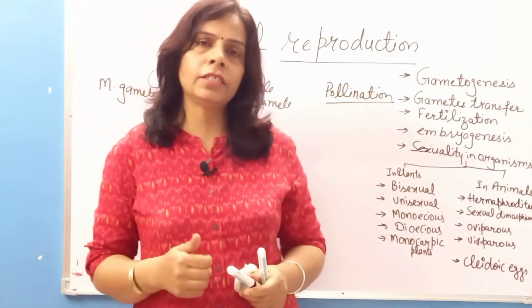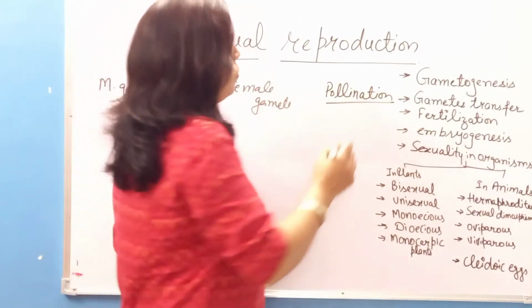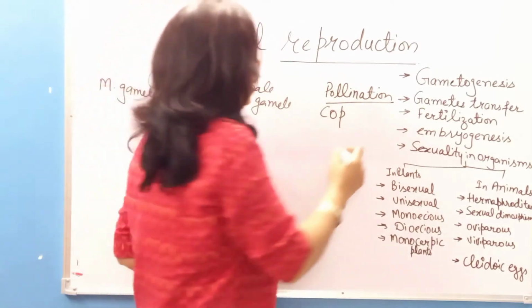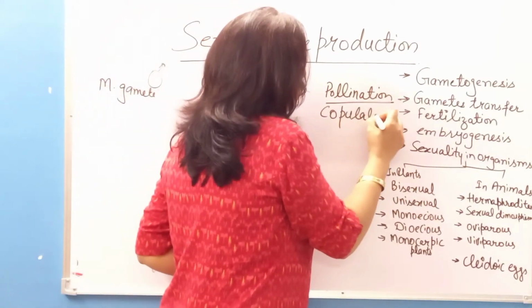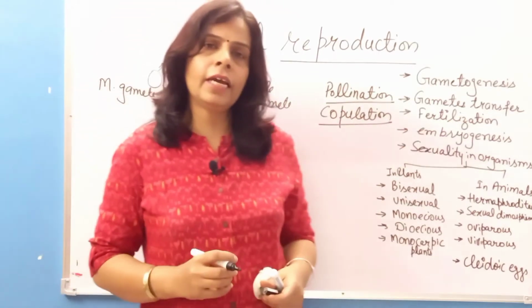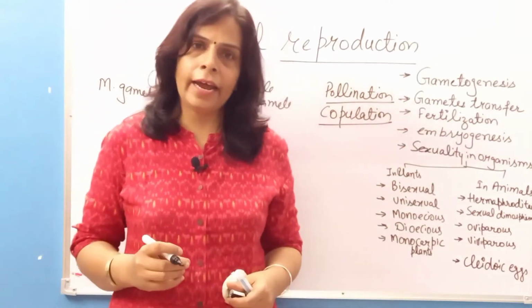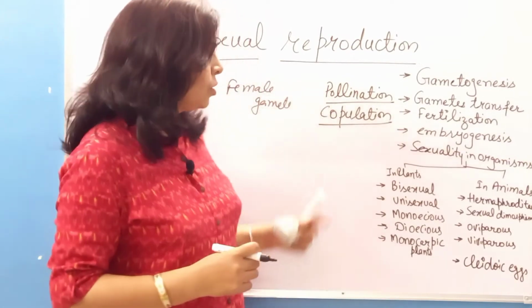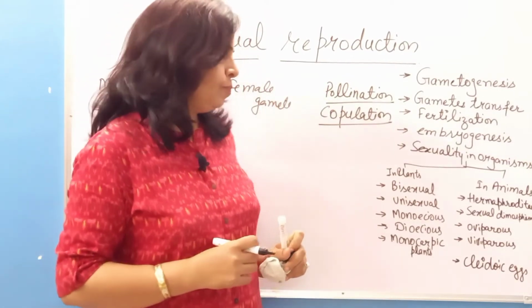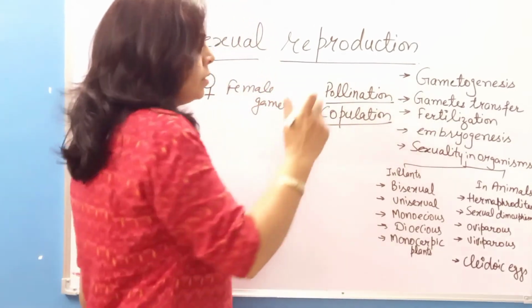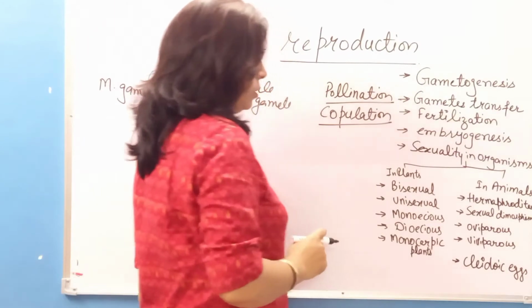Copulation is the process of depositing male gametes in the female reproductive tract so that they can reach the female gamete. So after the formation of gametes, our next step is transfer of gametes.